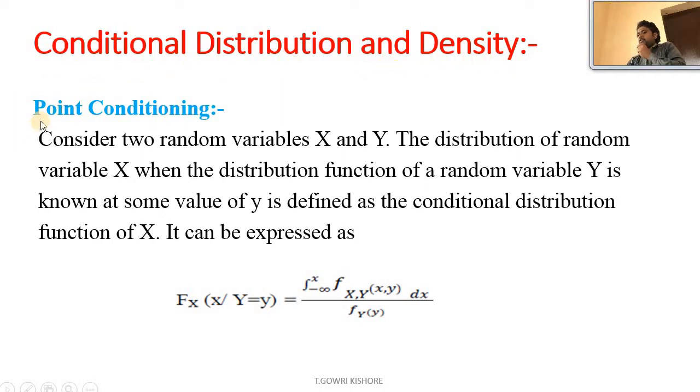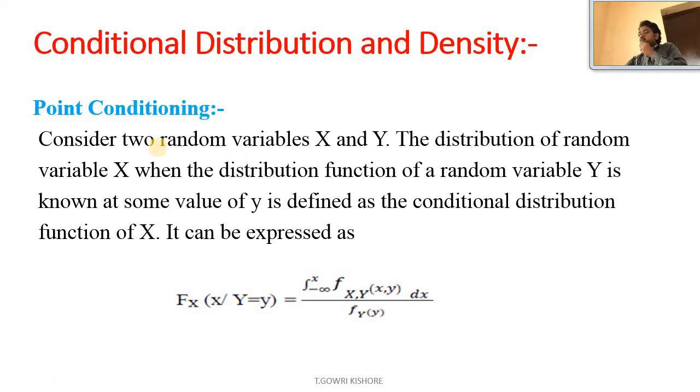Today the concept is conditional distribution and density. In this we are going to look at point conditioning. Consider two random variables x and y. The distribution of random variable x when the distribution function of a random variable y is known at some value of y is defined as the conditional distribution function of x. It can be expressed as here in this point conditioning of distribution function.